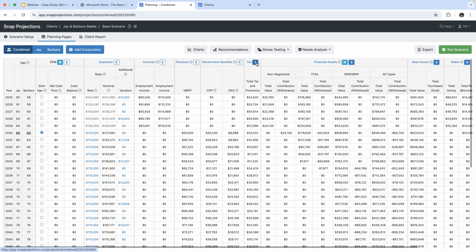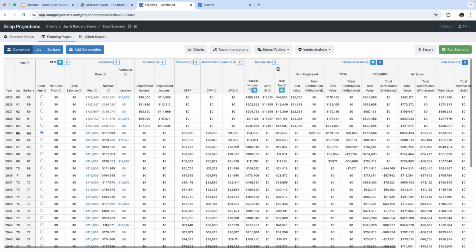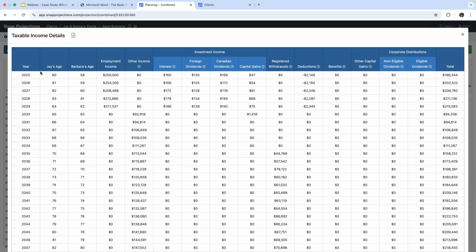Then we have a tax column, which I will elaborate on. So we'll see our taxable income, which if we want more information, we can click on this blue icon and we'll receive more details relating to our client's taxable income here, which is often very helpful when you're meeting with your clients.